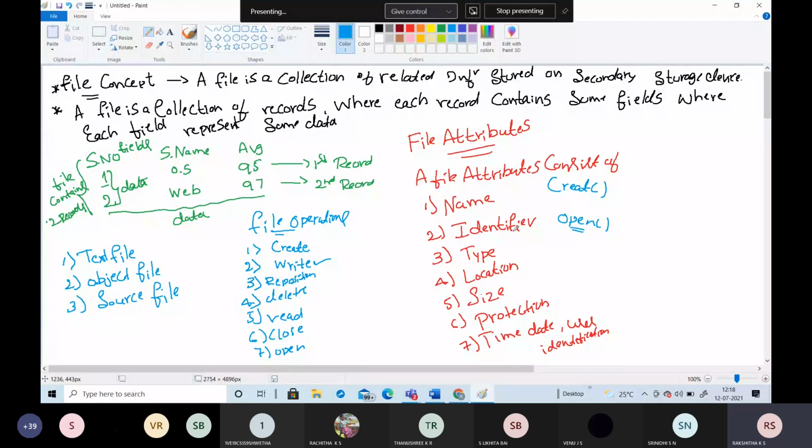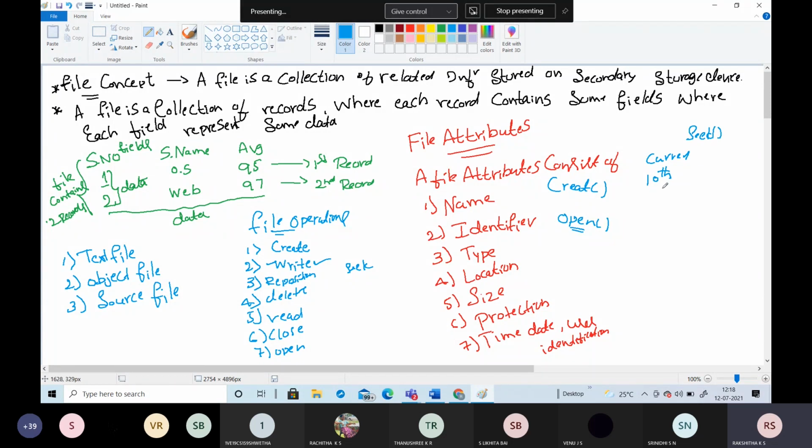And next is reposition. What is reposition within the file? Let me take the seek function. What is the use of the seek function? We can place the file pointer at any position. For example, currently my file is at the 10th block. With the help of the seek pointer, we can move it to the 7th block. Reposition is nothing but moving from one position to another position.